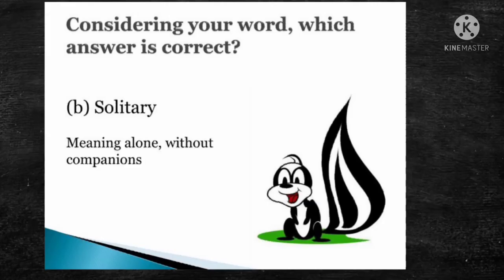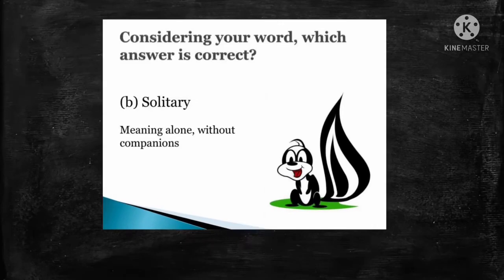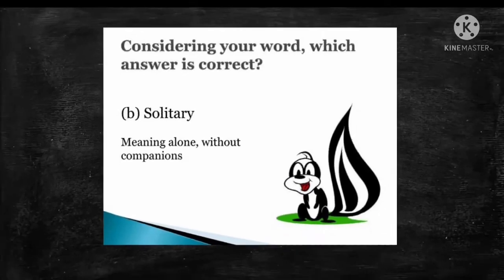So considering your word, which answer is correct? Solitary. Solitary means alone, without a companion. Skunks usually live together, but when they become adult, they may not live together. So the meaning is solitary. Like this you have to find out. This is one technique of completing incomplete sentences.